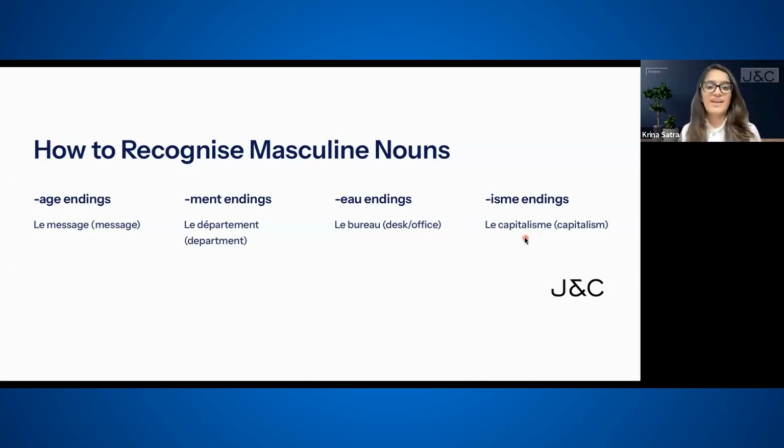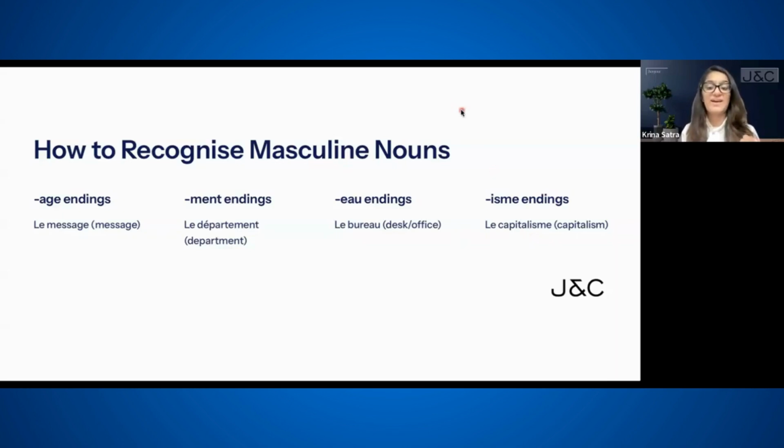Très bien. So here we learned four rules to identify the common masculine nouns. What was the first rule? Ending with? That's correct, AGE. Second, ending with? MENT. Third, ending with? I give you a hint: water. EAU. That's correct. Fourth, ending with?